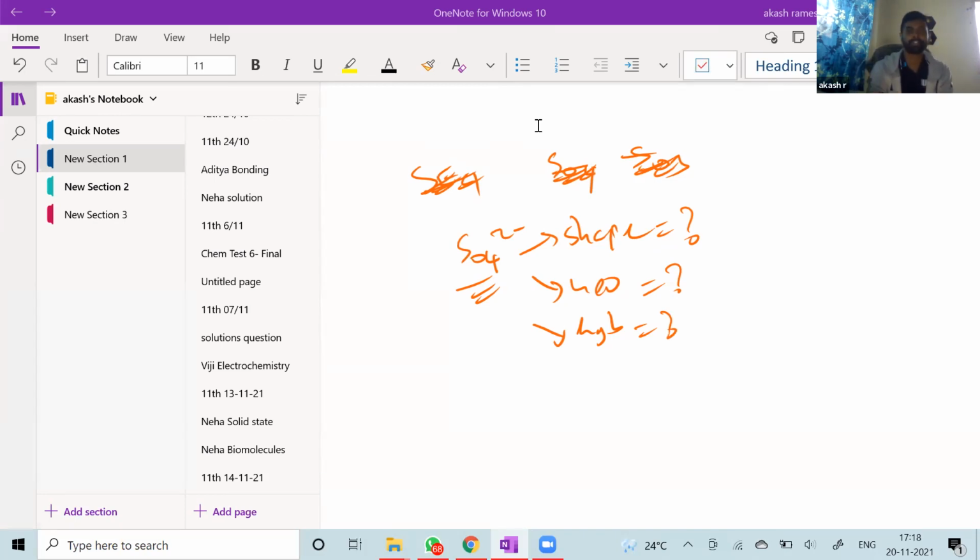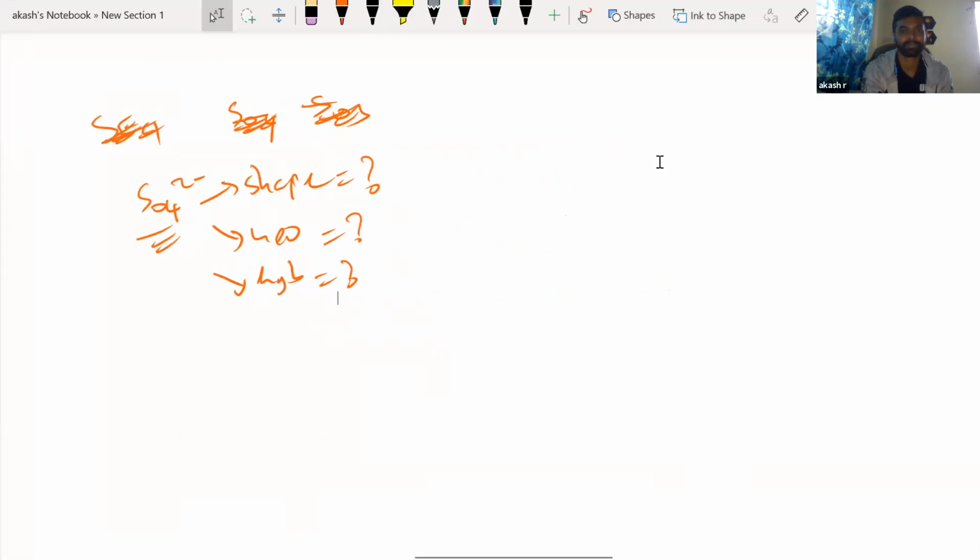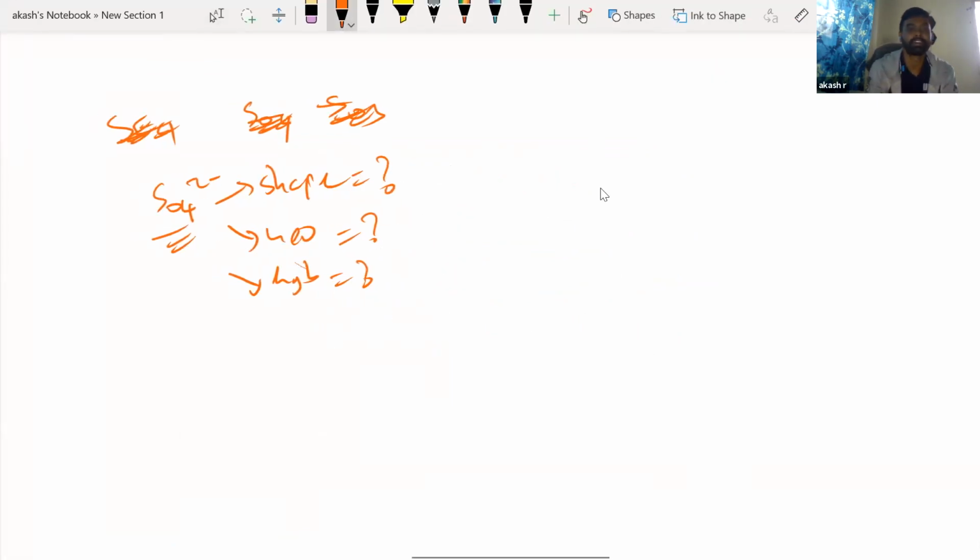Fine. So I hope you guys are doing this for SO4 2 minus. The first thing would be for you to find the hybridization. For that, we have to find the steric number. You know the formula for steric number, right? Go for it, and then from your steric number you can directly find the hybridization and the geometry, and obviously now you apply your VSEPR, you'll be able to get your shape.